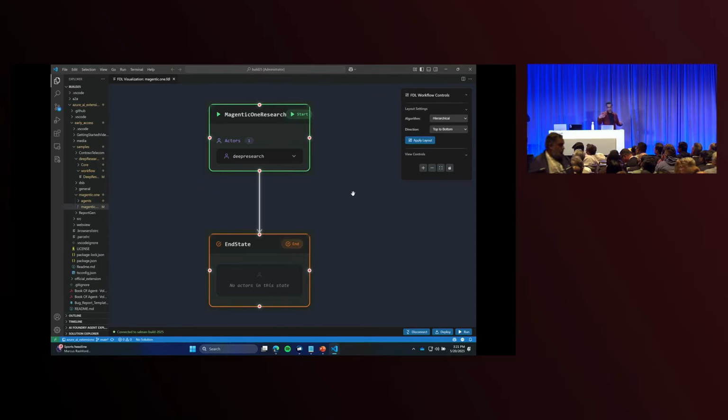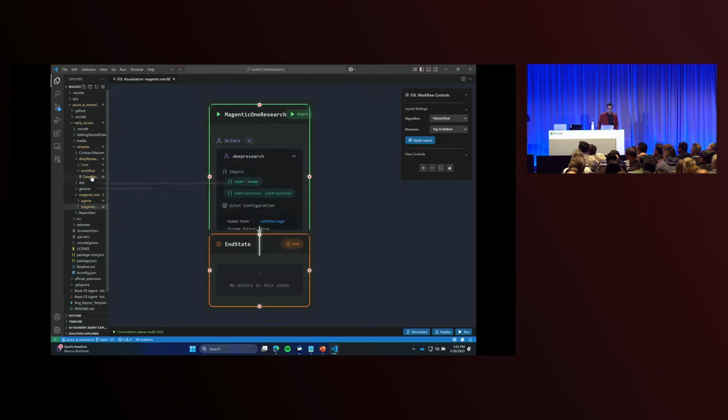We have this notion within the workflow service of dependency injection, where the workflow can be given an instance of another workflow, and that instance can be injected with a set of properties that you can use to run it. In this case, as you can see, this workflow has a single box. The single box is that deep research workflow that you saw earlier, and it accepts a certain set of inputs. For example, it accepts a set of team members and an instruction.